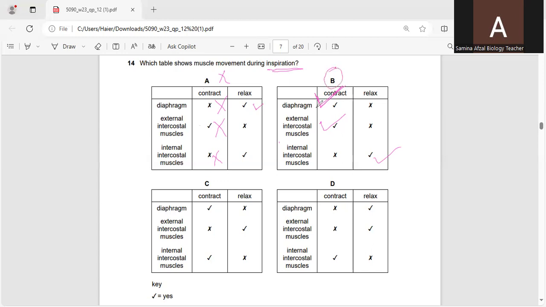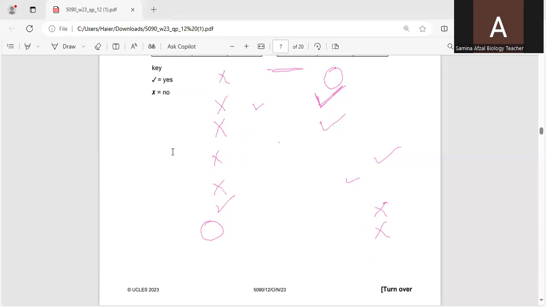In all other options, the diaphragm is contracting but the external intercostal muscles are not contracting, so they are not correct. In another, both are relaxing, which is not true. So when we breathe in, our diaphragm and external intercostal muscles contract and the internal intercostal muscles relax. Only B shows that both are contracting and the internal intercostal muscles are relaxing. So option B is the correct option.